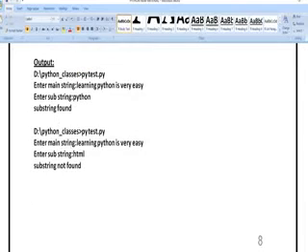You can see another example. Enter main string: learning Python is very easy. Enter substring: HTML. Whether HTML is present in the main string, no, so that is why I am going to get output as not found. Substring not found.